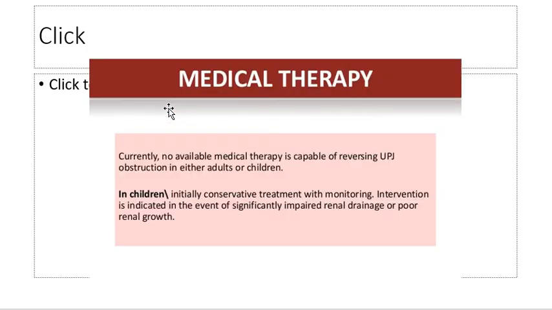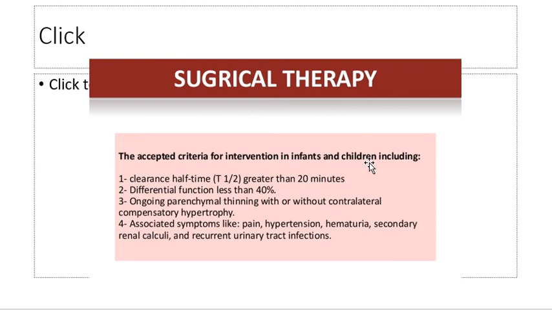Treatment, medical therapy. No medical therapy is available to correct the PUJ obstruction, except if the patient is having pain, you can give intramuscular NSAID and the pain would get relieved.